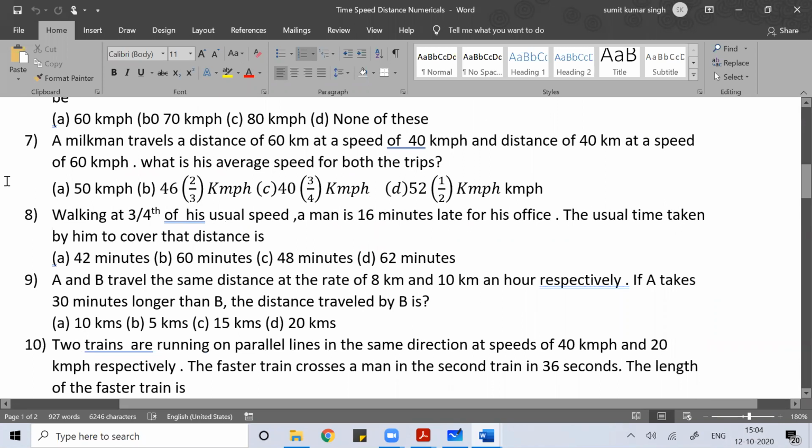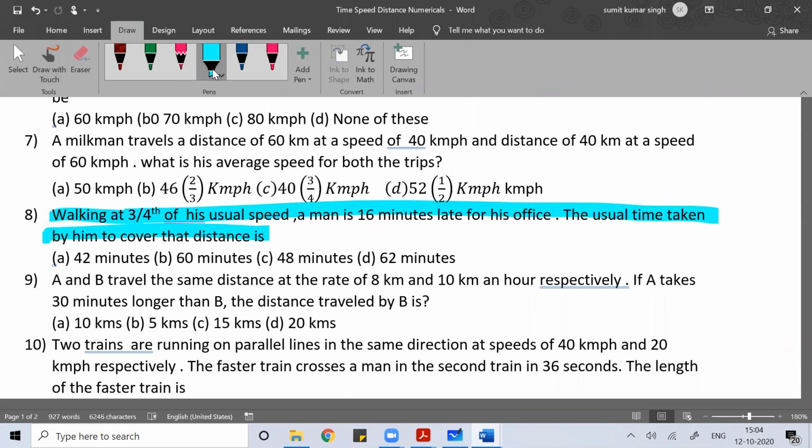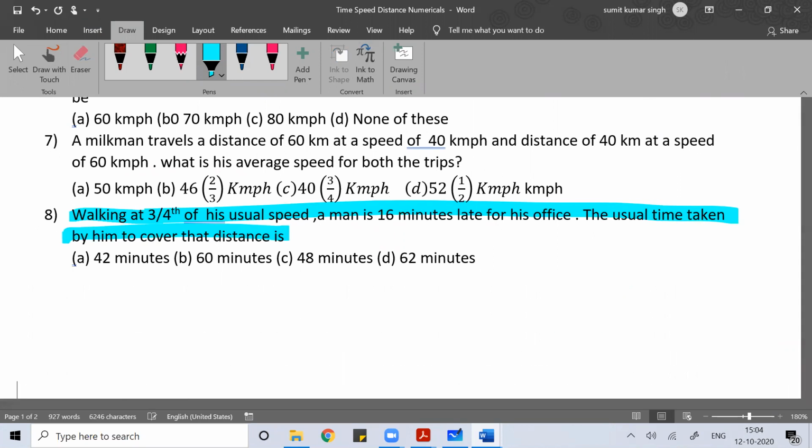You can see this question. You know the formula: distance is equal to speed into time.